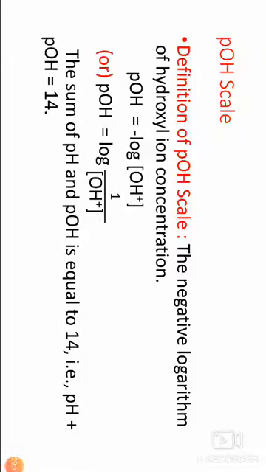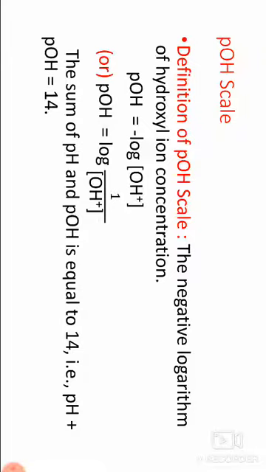These are the topics discussed in acid base concepts. The first one is the properties of acids and properties of bases, and Arrhenius theory, strength of acids and bases in Arrhenius theory, limitations of Arrhenius theory.